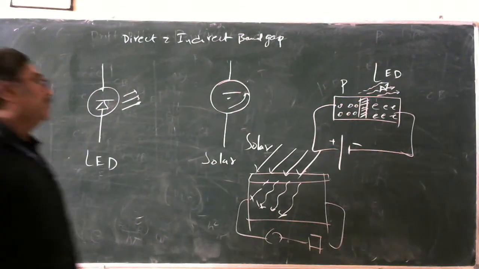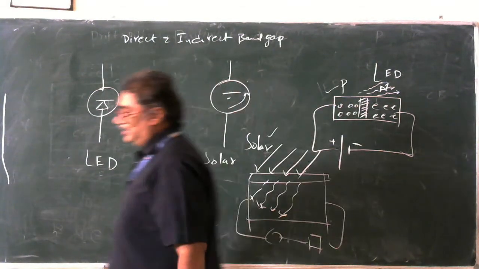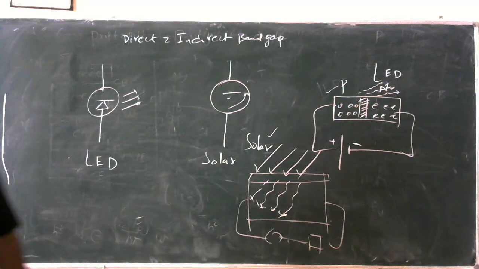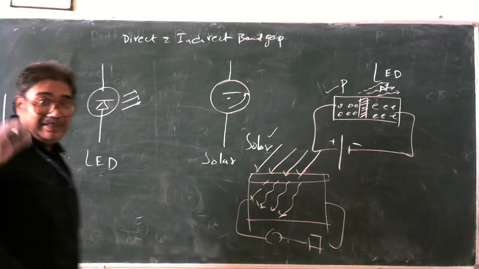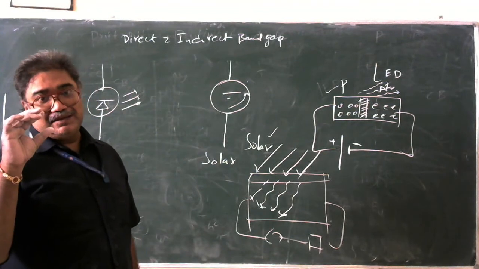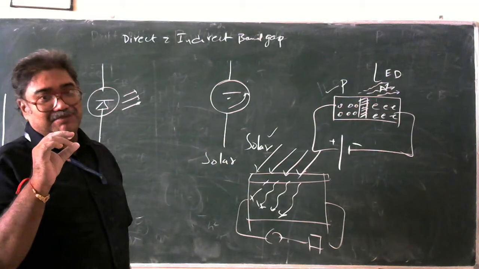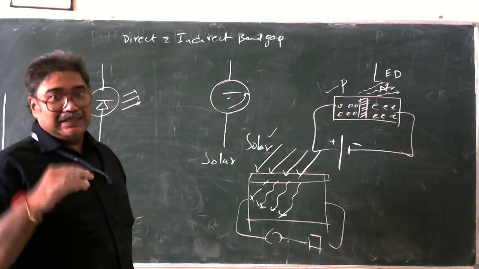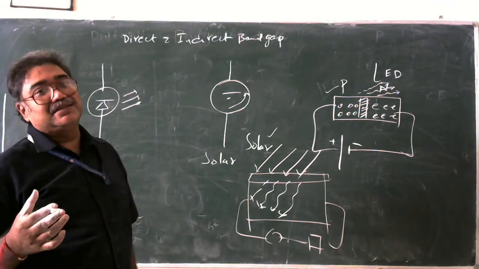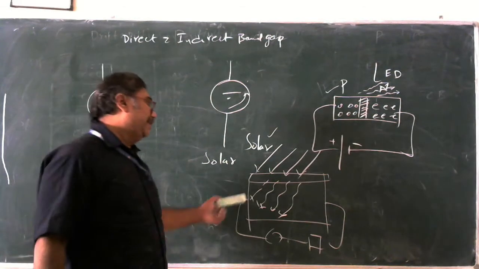So one is an example of a direct band gap, and this is the example of an indirect band gap. So in a direct band gap, what is happening? In the direct band gap, because the distance between the conduction band and valence band is minimum, what is happening? The electron is jumping from the valence band to the conduction band, and once again it is coming down. And this process of generation is happening so fast that a huge amount of energy with a high frequency is produced. And here, what is happening?